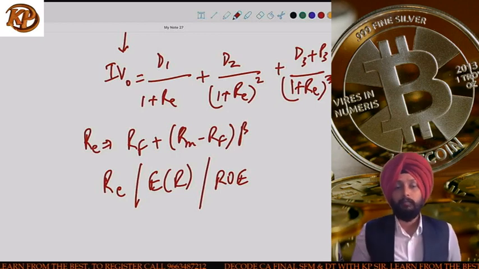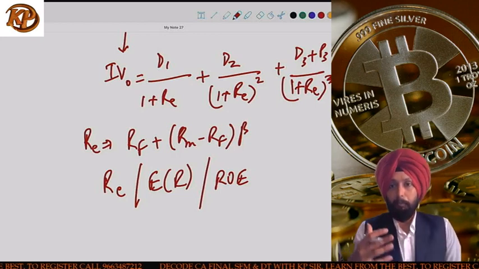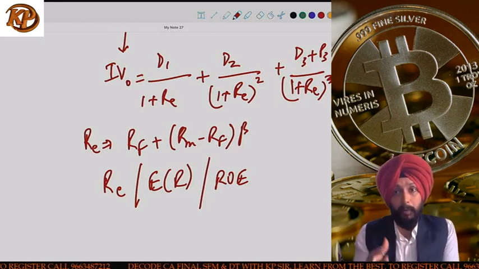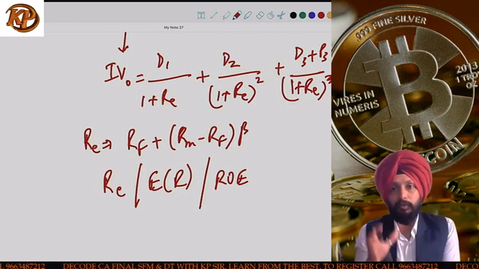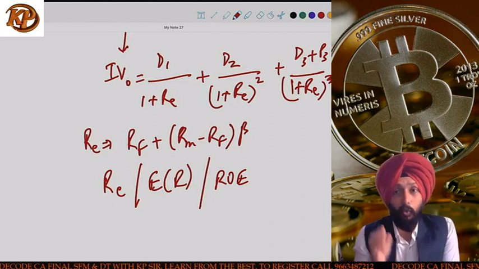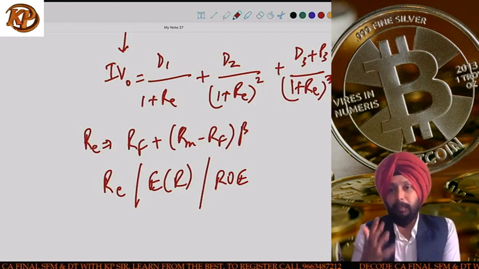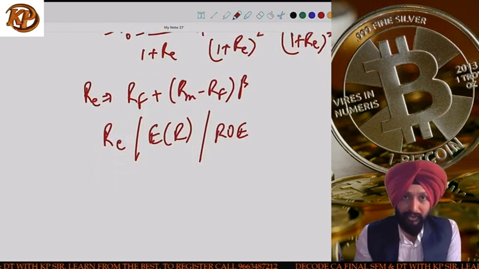Now, if you remember, I told you this, RE is the required rate of return of the investor. When an investor comes to the market for investing, the first thing the investor will do is define his required rate of return. That is the return he wants from the company. Expected return, ER, is the return which the company is expected to generate for the investor.